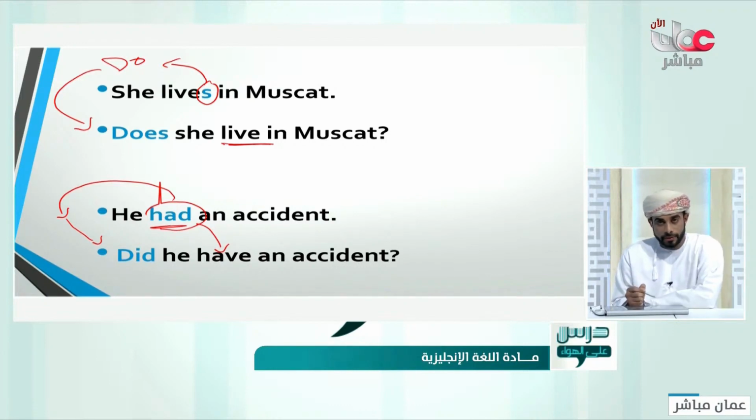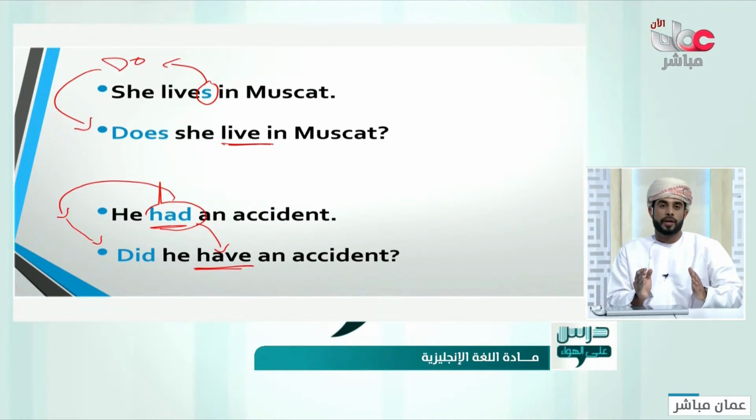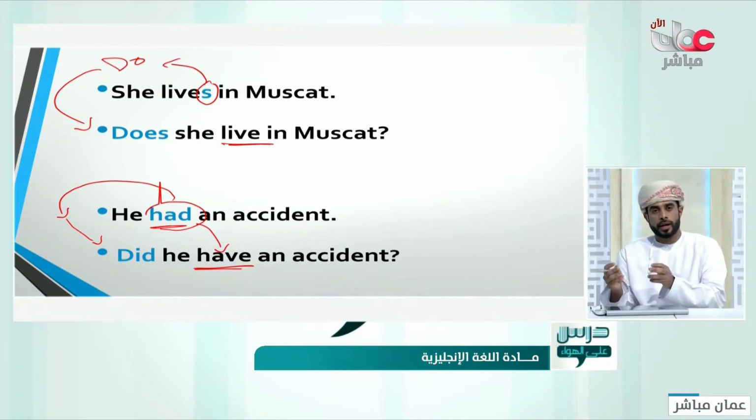Not did he had. No, did he have? Because did takes the time, and the other thing will be infinitive. Did he have an accident? This is how to form a yes or no question with those words that have separate words holding the time, or with verbs where the time is attached to it.